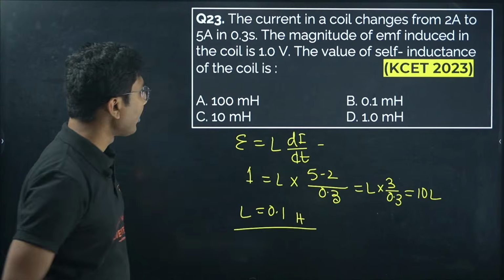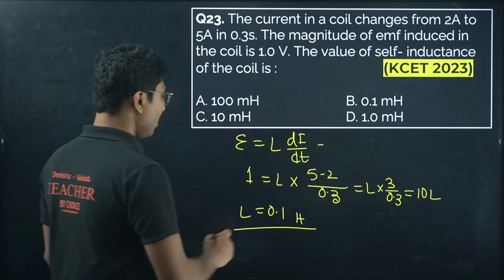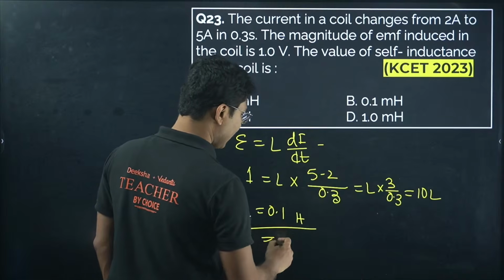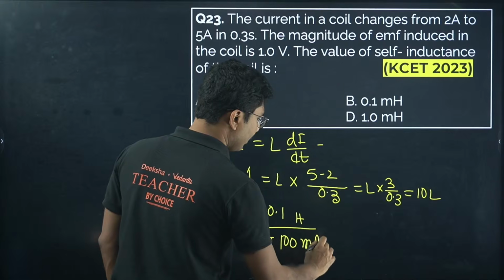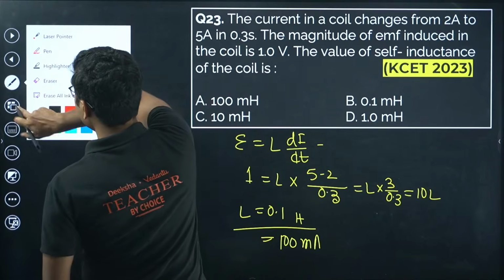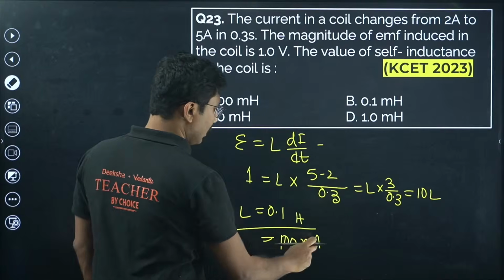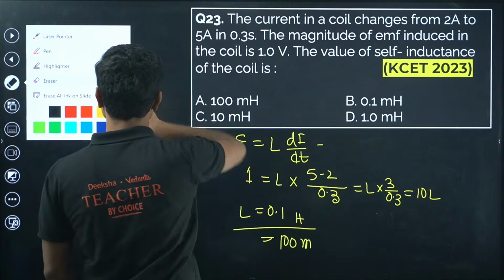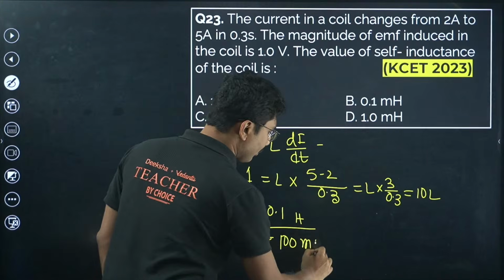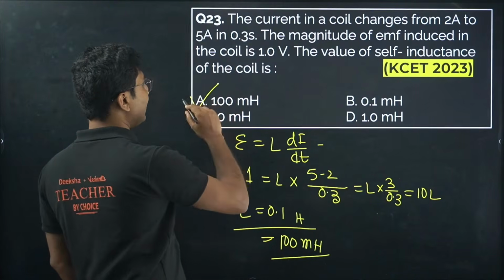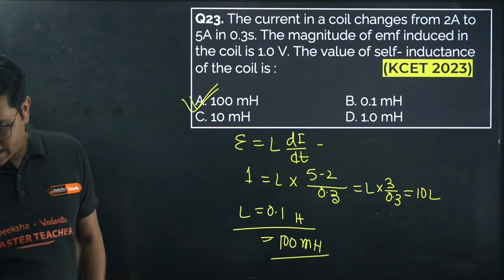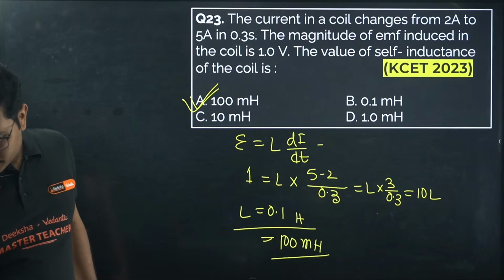So it will be 0.1 Henry, or because 0.1 Henry is not given as an option, it will be 100 millihenry. Milli means 10 to the power of minus 3, so 100 into 10 to the power of minus 3 means 0.1. So it will be 100 millihenries. Those who have answered option A are correct.